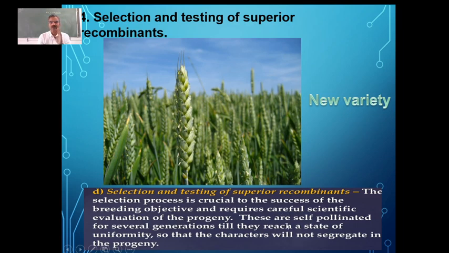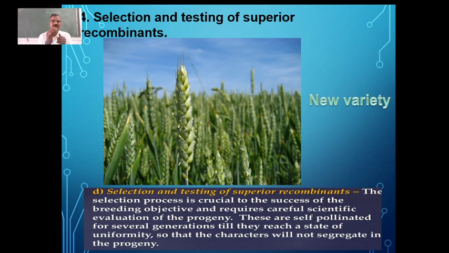And once we select them, we have to increase them in number, because out of thousands of seeds we have got, maybe three or five have the superior recombinants. So we go for multiplication, which is done by self-pollination.